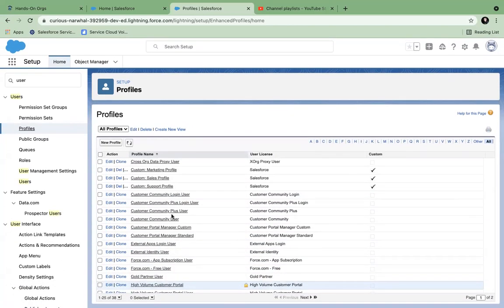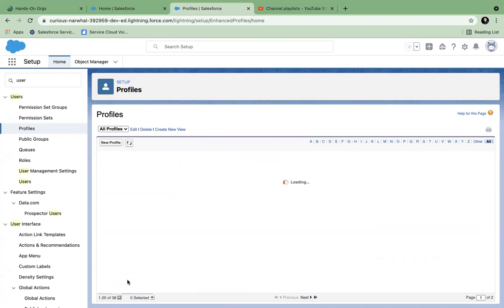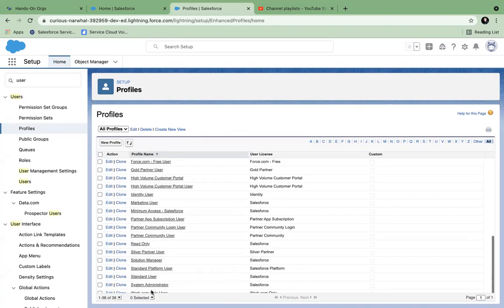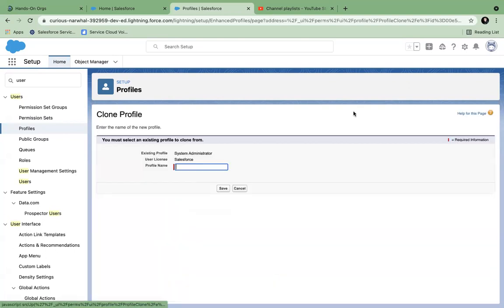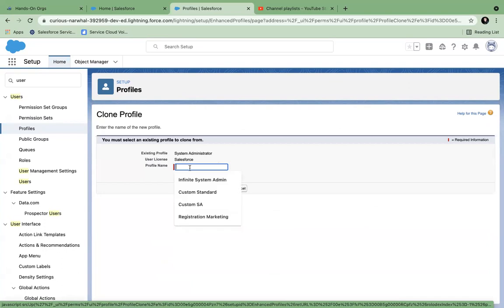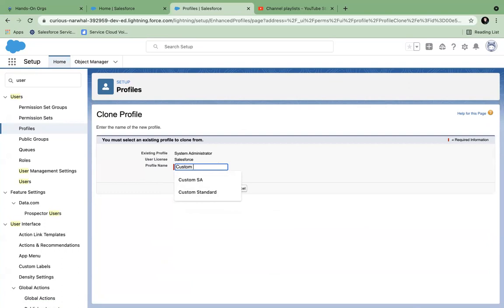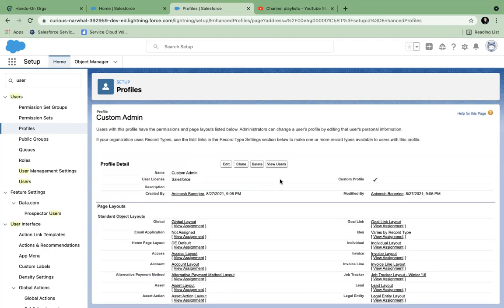So let's see if there is a system admin. System administrator. I am cloning this profile, and you say custom admin. When I create a new profile, basically